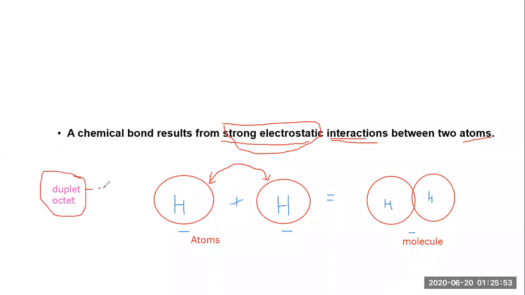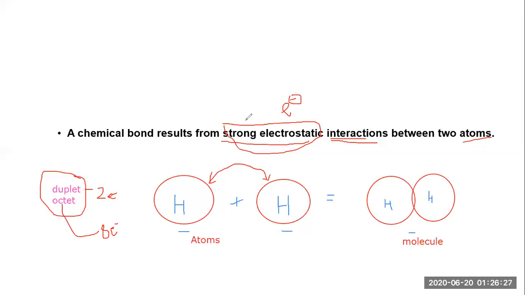Duplet means the number of electrons present in the outer shell is 2, and octet means the number of electrons present in the outer shell is 8. Whenever there is either of these properties, duplet or octet, according to the number of electrons, it maintains the stability of the atoms and molecules. That is called a strong electrostatic interaction. Electrostatic means the interaction of electrons whenever there are positive or negative charges.